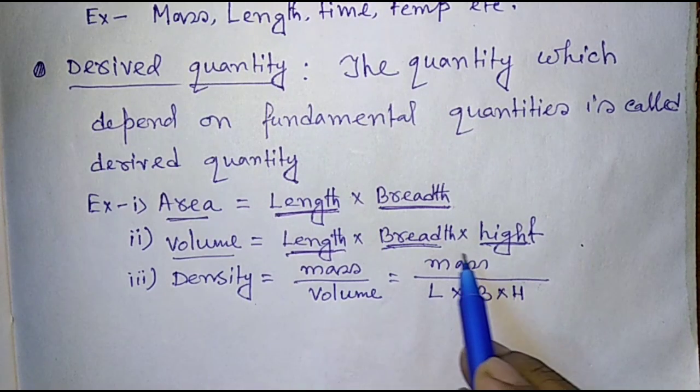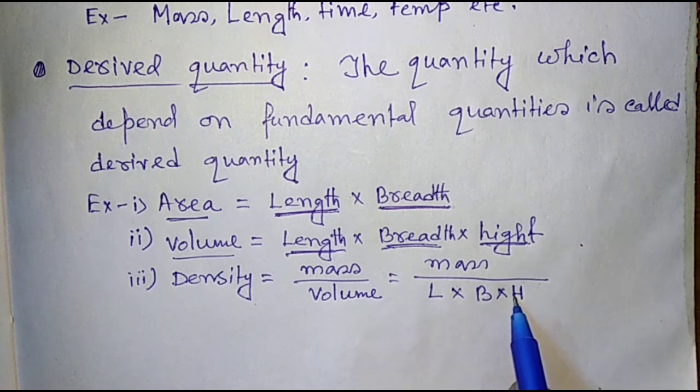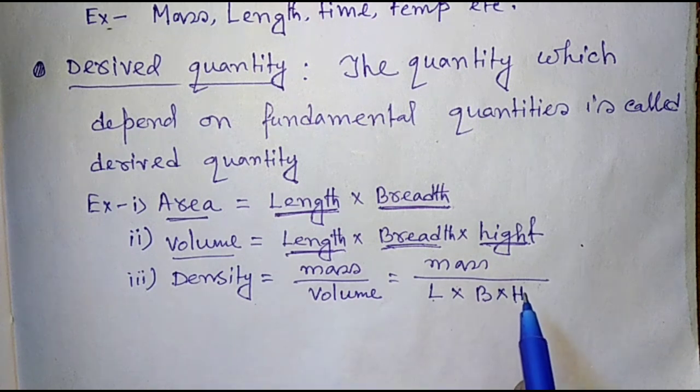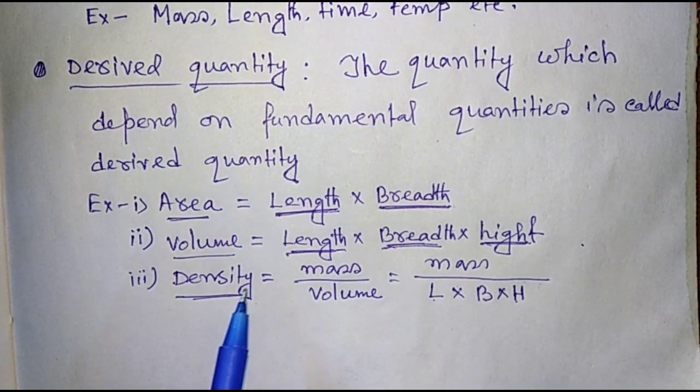All of those, length, breadth and height, are lengths, fundamental quantities, and mass is also fundamental. So density depends on a combination of those fundamental quantities. So density is a derived quantity.